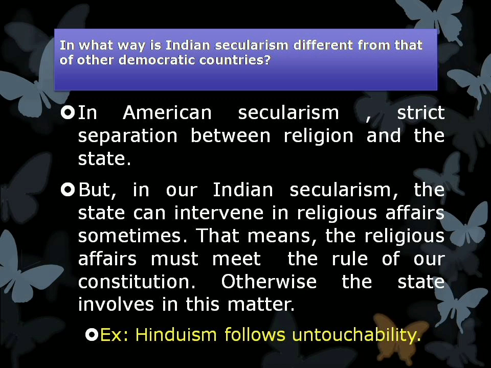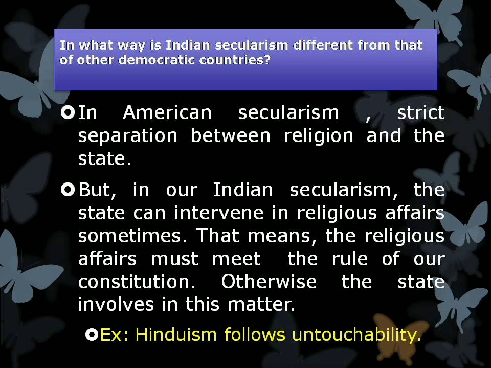Now we are going to see one example, the USA. In American secularism, there is strict separation between religion and the state. Strict separation. You should not follow, and also the government will not get involved in any religious practices of individuals or groups.